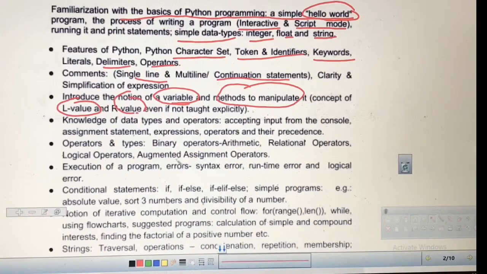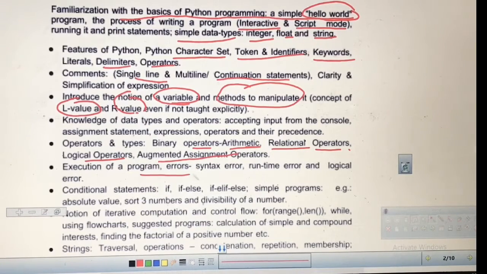After that there are the operators: arithmetic operators, your addition, subtraction; relational operators, greater than, less than, greater than or equal to; then after that logical operators, your and, or. Sometimes augmented assignment operators are there, so we will study all these in detail.